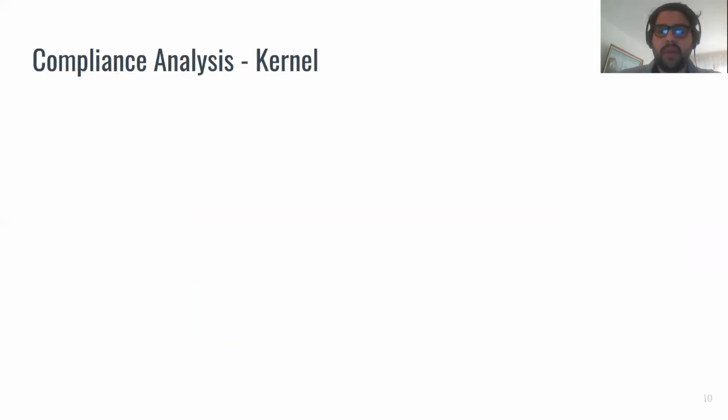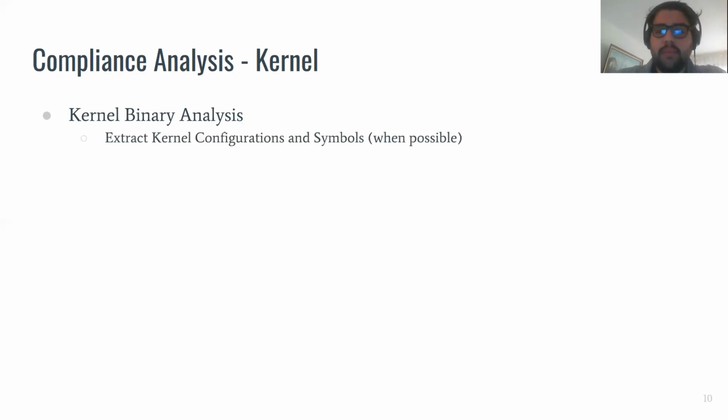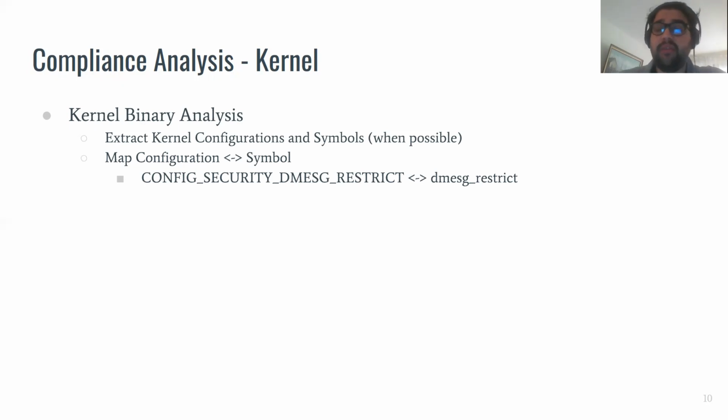So as we saw before, we have access to the system image from the vendor. Within the system image, we have the kernel binary. And as we saw before for the compatibility definition documents, the master rule defines a set of configuration flags that must be adopted by the vendor. This means that we have to extract all the configuration used by the vendor when configuring the kernel, but at this stage, we also decide to extract the symbols. We extract both of them because there is a direct mapping between configuration and symbols. And this means that if we are lacking the symbols, we can go back to the configuration and vice versa. So we are trying to extract as much information as possible.